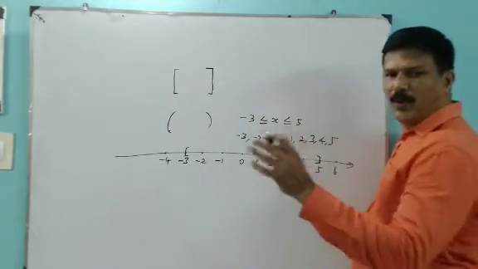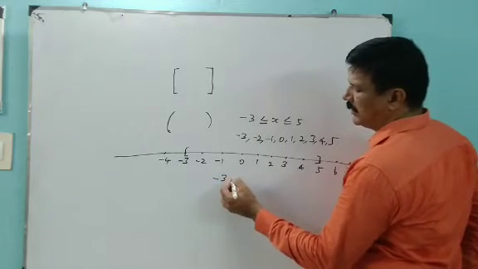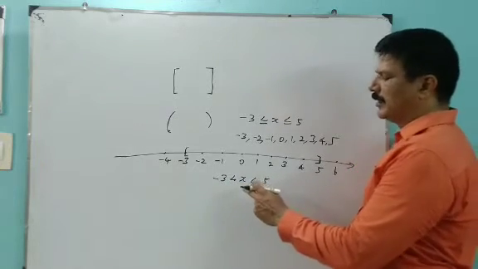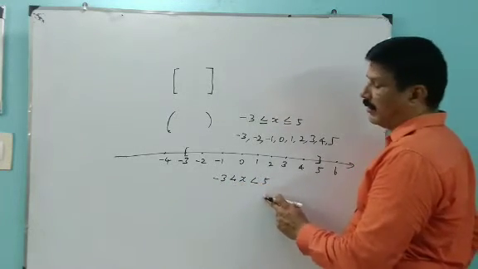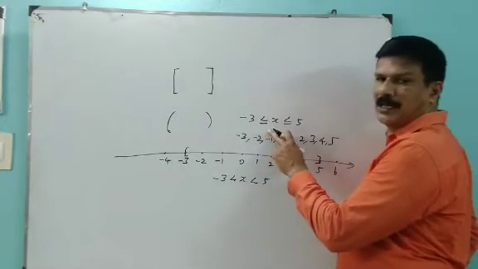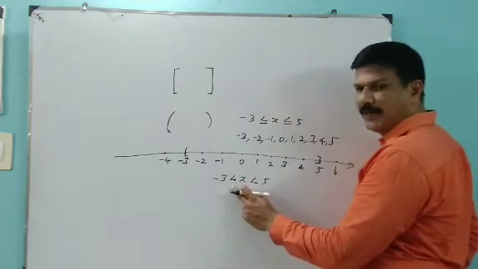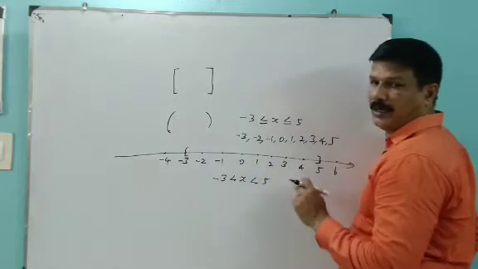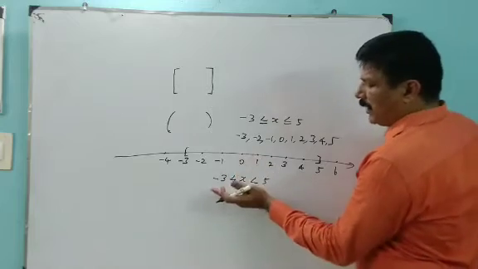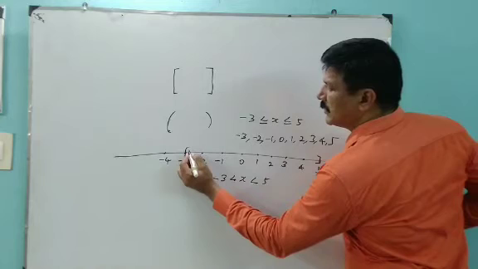Now let us see open interval. Here open interval is -3 less than x less than 5. Here less than only, not less than or equal to. In closed interval they gave less than or equal to. In open interval they gave less than only. That is the difference between closed interval and open interval. Here there is no boundary element.